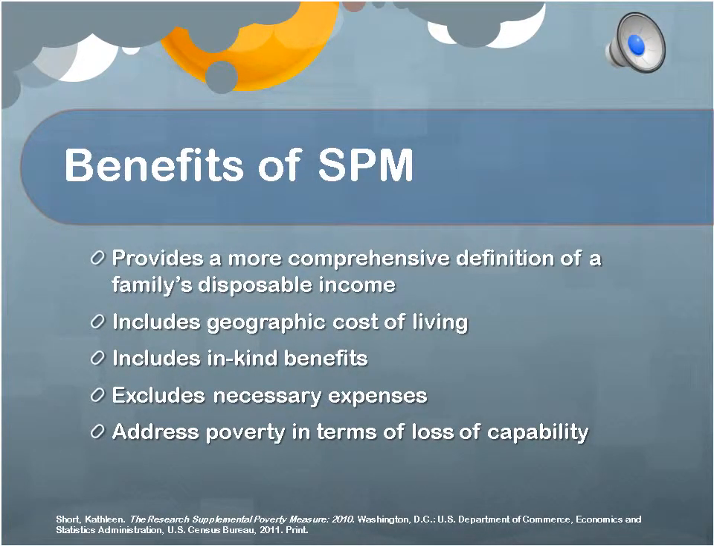The SPM provides a more conclusive measurement of poverty and gives a more comprehensive definition of a family's disposable income. It includes geographic cost diversity, in-kind benefits such as TANF and SNAP, and notably, it excludes necessary expenses such as income tax, Social Security payroll tax, child care, health insurance, and medical out-of-pocket expenses. All in all, the SPM addresses those who are poor due to some lack of capability as a result of necessary expenses.